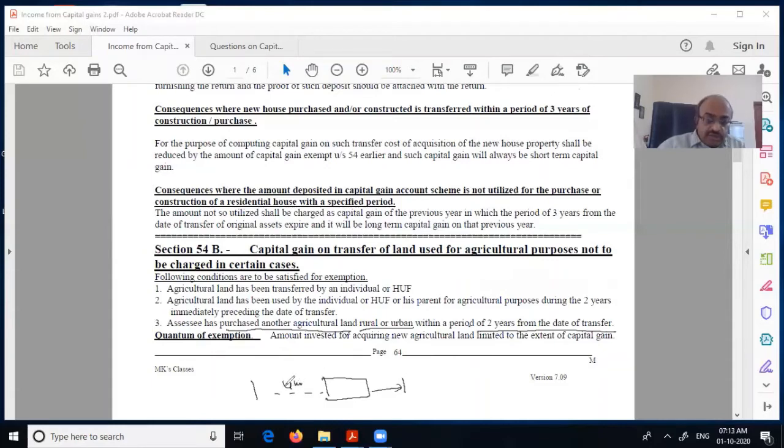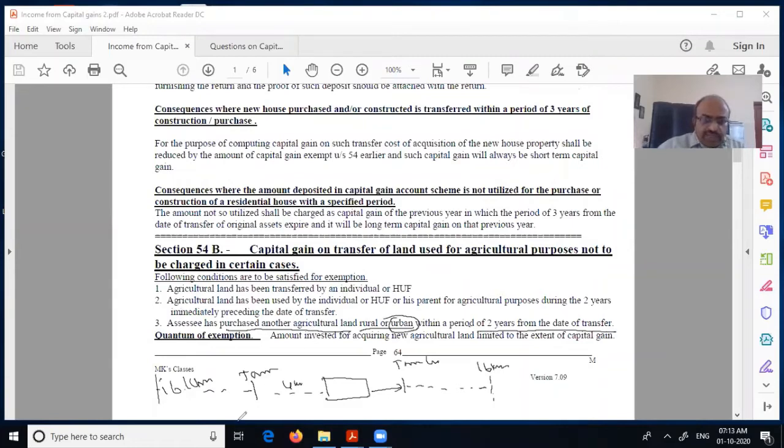From the town limit, within so many kilometers, if there is even an agricultural land, that is called urban agricultural land.